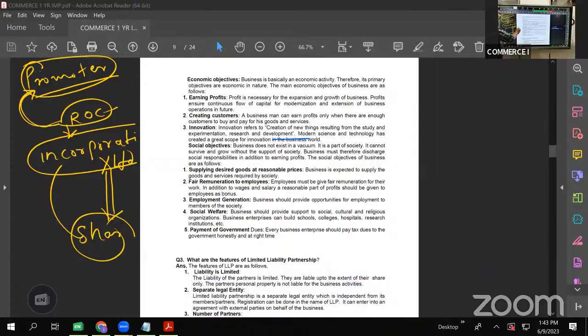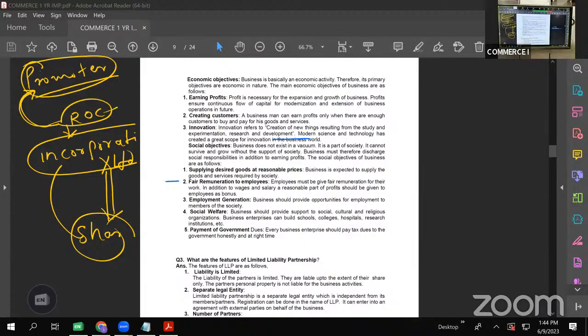The second one is fair remuneration to the employees. Whoever is working in the organization, those people also come from the society only, no? They come from the society only. So as a part of good deed towards the society, every business tries to pay good remuneration to the employees, at least fair remuneration, let us say.